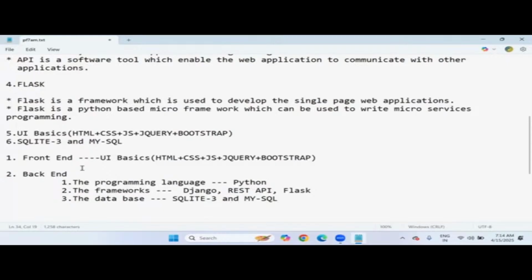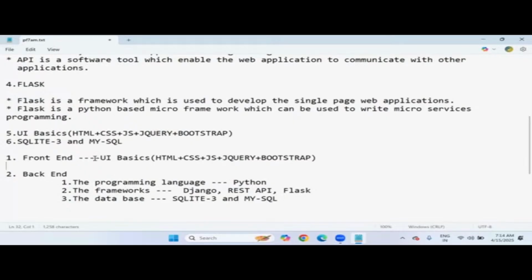But what does front-end application development mean? Front-end application development means completely UI basics, user interfaces. The user has to interact with the pages, right? So HTML, CSS, JavaScript, jQuery, Bootstrap, these are all user interface technologies. This is the front-end development process. In the Django time, okay, once we complete Python within 45 to 50 working days.